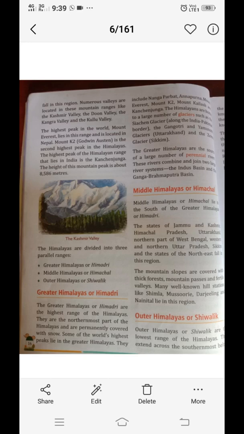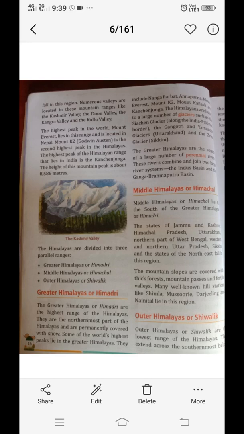And the other glaciers are Gangotri and Yamunotri in Uttarakhand, which are the source of the river Ganga and Yamuna, and Jemu glacier in Sikkim. The Greater Himalayas are the source of a large number of perennial rivers. These rivers combine and join to large river systems, the Indus Basin and Ganga Brahmaputra Basin.